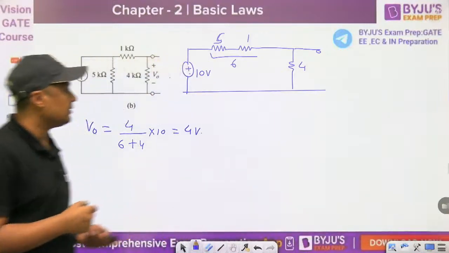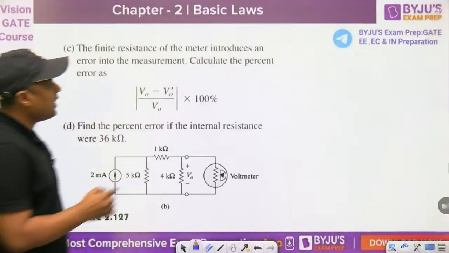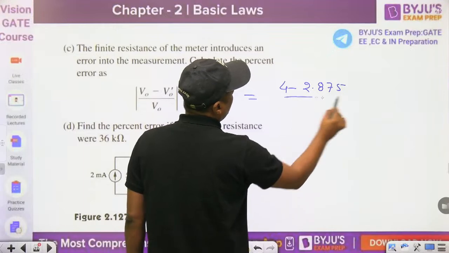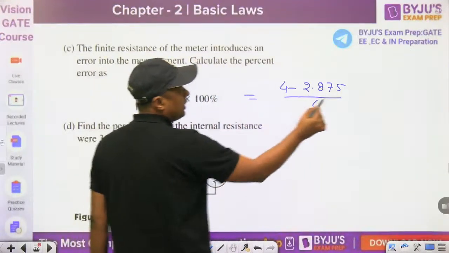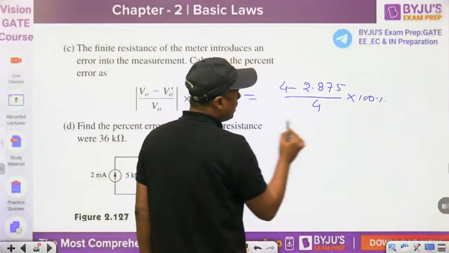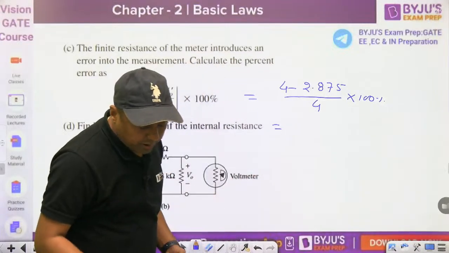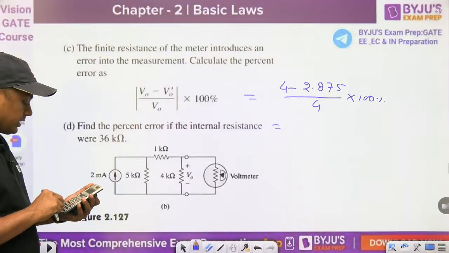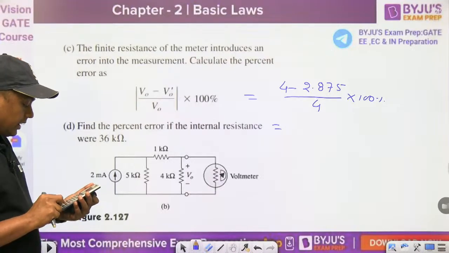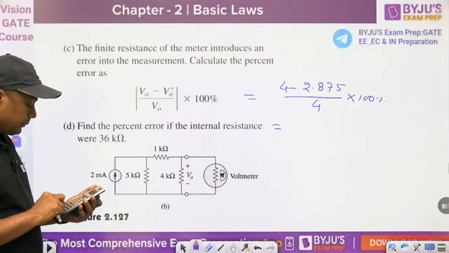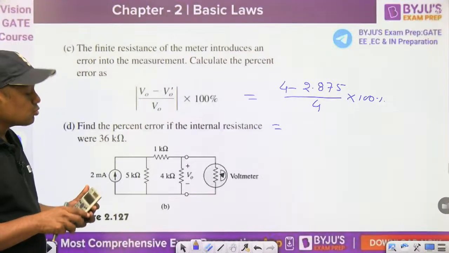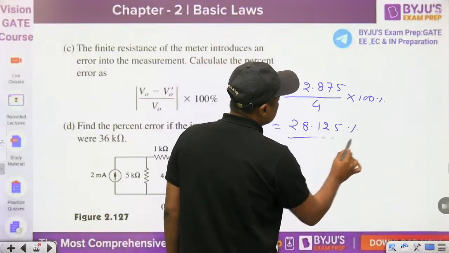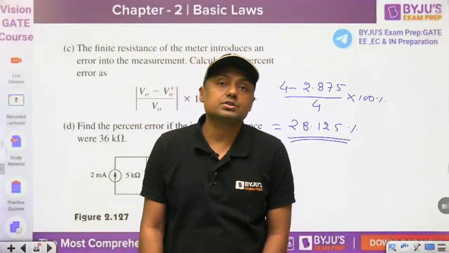So what is the error? According to this question, what is the error? Error will become 4 minus 2.875 upon 4, actual value minus measured value, into 100%. And you are underestimating it. You are calculating the wrong value here. So what is the percentage error? And that is a very huge percentage error. 2.875 divided by 4 into 100%, and this is 28.125%. That is very large. Okay.